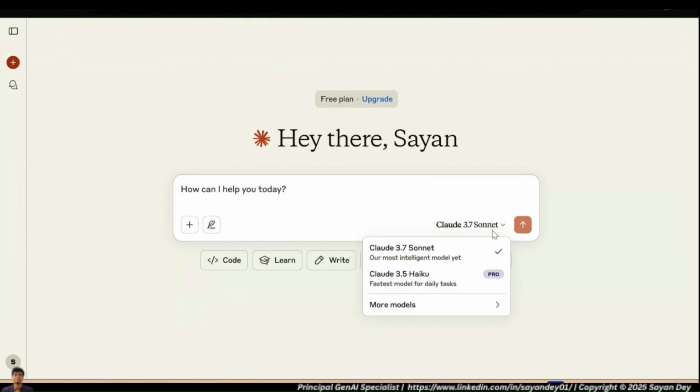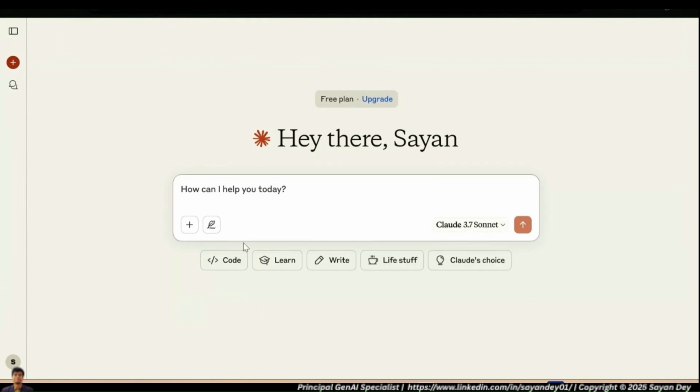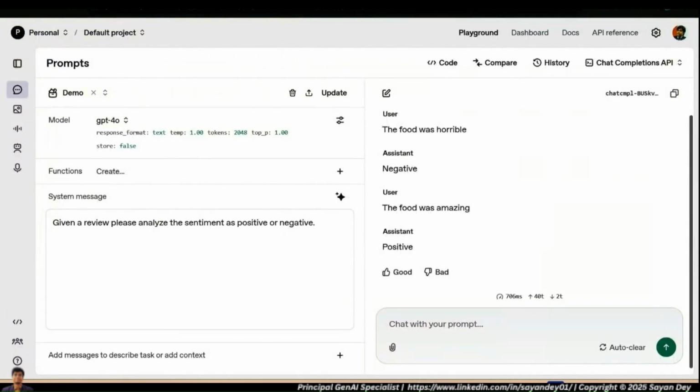And this is using the Claude Sonnet model. It's a very, very popular model. You can see it's very similar. This is the other major provider of language models, Anthropic. So this is also the user interface. You see, there's nothing called system message or user message. This is the Claude consumer platform that normal customers will use.